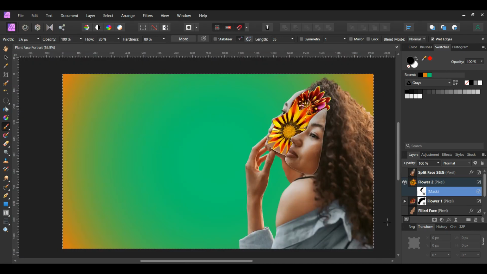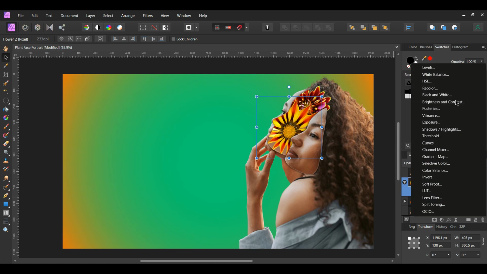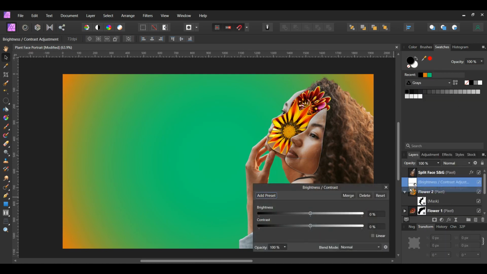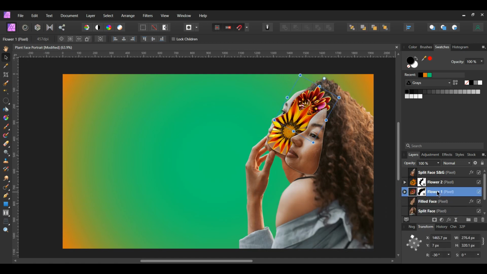With the Flower 2 layer selected, go to the Adjustments icon and select the Brightness and Contrast adjustment. Drag this layer into the Flower 2 layer. Then set the brightness to negative 20%. Next, select the Flower 1 layer. Press Ctrl and J to duplicate it. Remove the mask layer from the duplicated Flower 1 layer. Place the duplicated flower in the open space at the bottom of the girl's face.